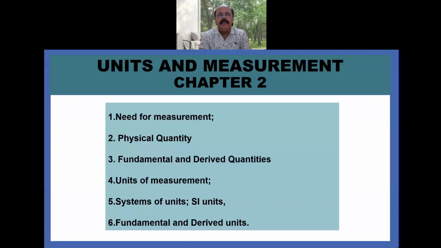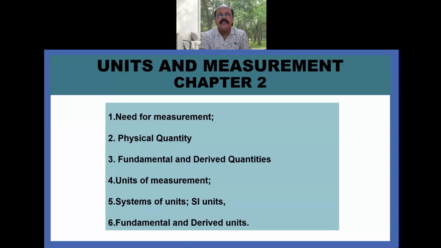First, I will explain the need for measurement, then physical quantity, meaning what you understand by the physical quantity. After that, fundamental and derived quantities, then units of measurement. After that, systems of units, SI unit, and at last, fundamental and derived units. So one by one I explain.